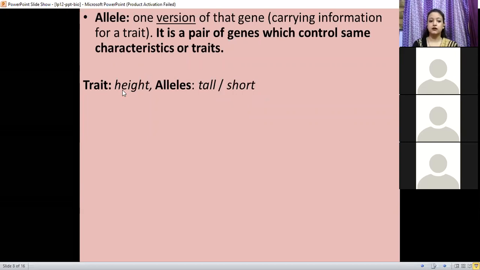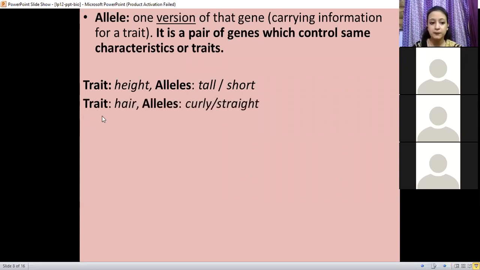Yes, ma'am. And what are these different versions of one pair of genes known as? These are known as alleles. One trait is there, maybe height. For height, I said the gene is present in a pair. That means two genes will be there for one trait. And there will be different versions of that gene, which are known as alleles.